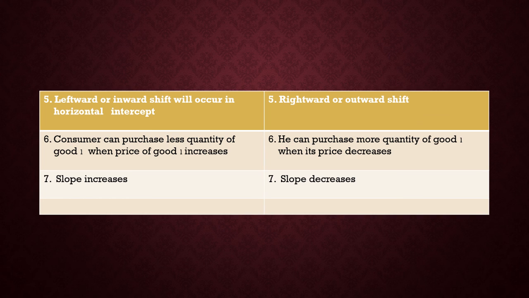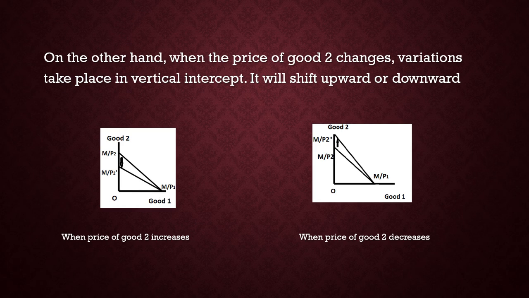Sixth one, the consumer can purchase less quantity of good 1 when the price of good 1 increases. He can purchase more quantity of good 1 when the price of good 1 decreases. Last one, the slope will increase or decrease according to the changes in price level. Note that when the price of good 2 changes, variations will take place in vertical intercept. It will shift upward or downward according to the price of good 2.